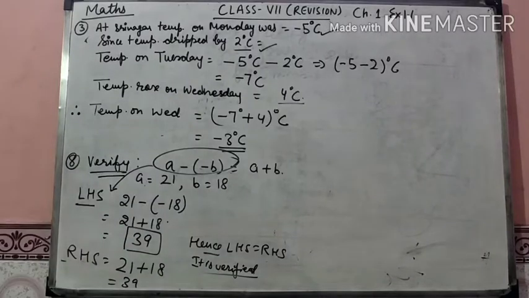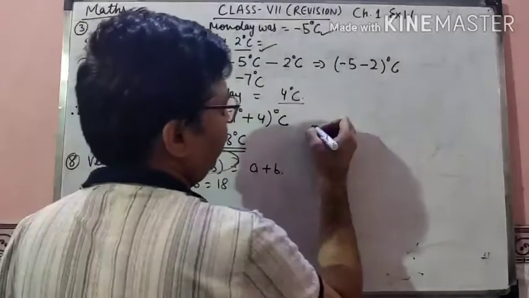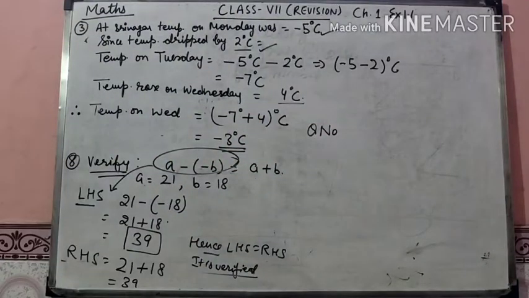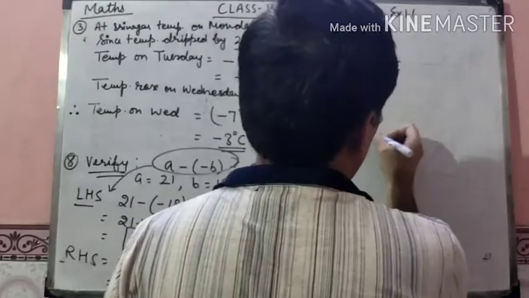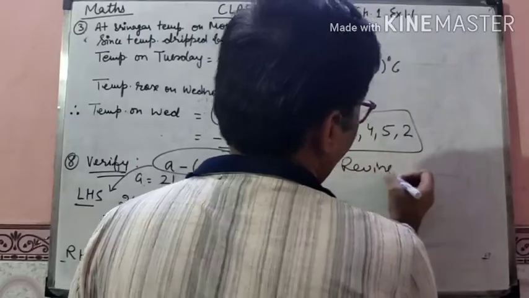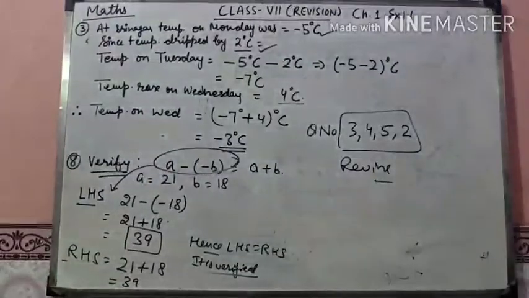So now what you have to do? You have to attempt these questions, revise these questions. You can attempt question numbers 2, 3, 4, 5. These you can revise. Okay, students, this is the concept related to our revision.